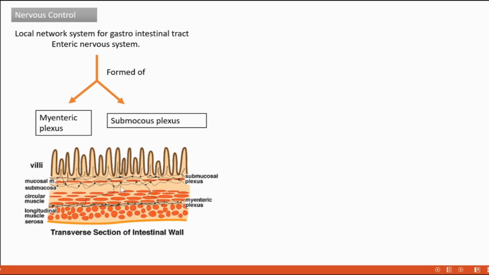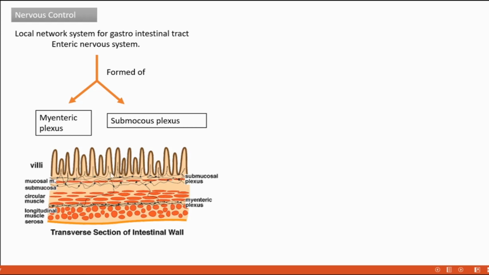Here in this picture we can see two networks. It's a transverse section of the intestinal wall. Here we can see the submucous plexus is passing in this way, and the myenteric plexus is innervating in this way. And these both exist in the form of a plexus. That means a network.